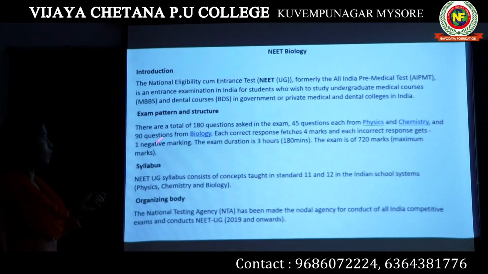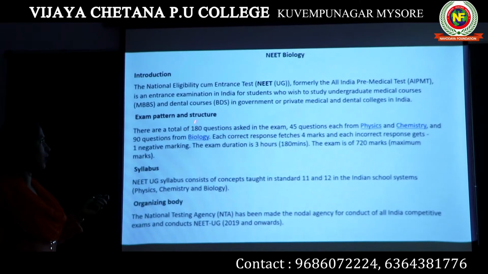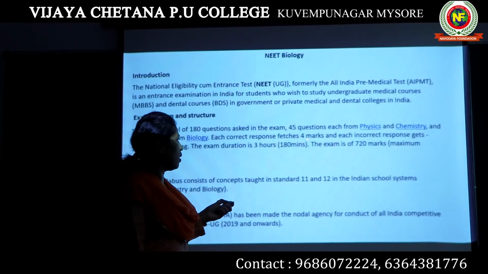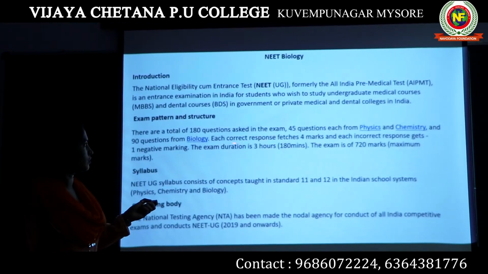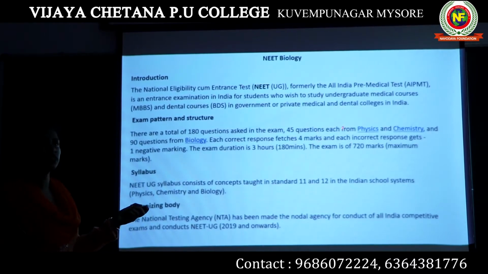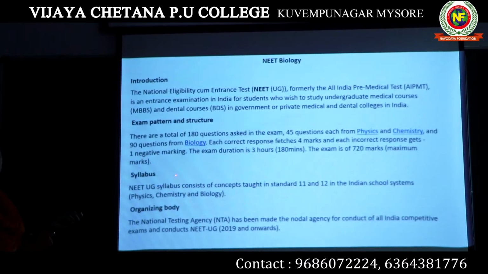Now, as I told you, there will be 180 questions and every correct response carries 4 marks, and each incorrect response will get you 1 negative mark.